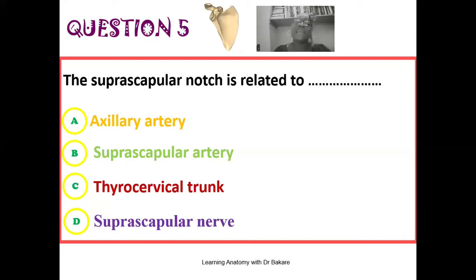The correct answer here as it relates to the suprascapular notch is the suprascapular nerve. The suprascapular nerve is what is related to the suprascapular notch. The suprascapular artery is not seen to pass through the suprascapular notch, but it is seen to run above the superior transverse scapular ligament. This ligament transforms the suprascapular notch into the suprascapular foramen that allows for the passage of the suprascapular nerve. Now, we've also tried to highlight this in details in our lecture on the scapula.